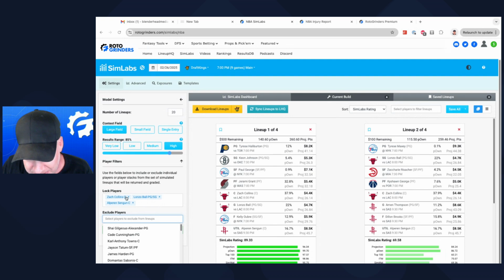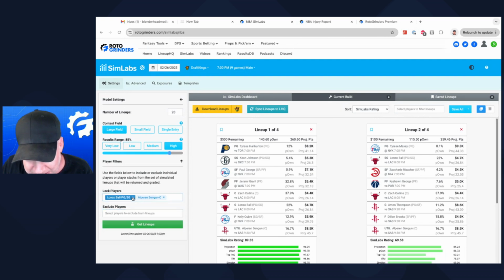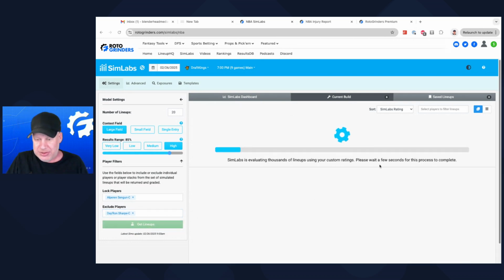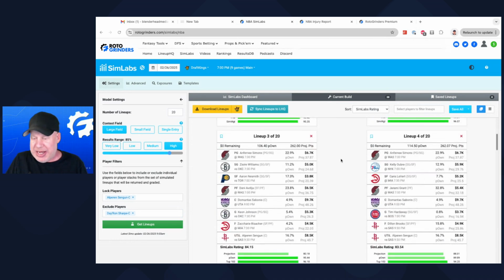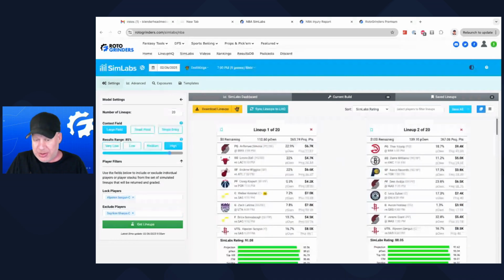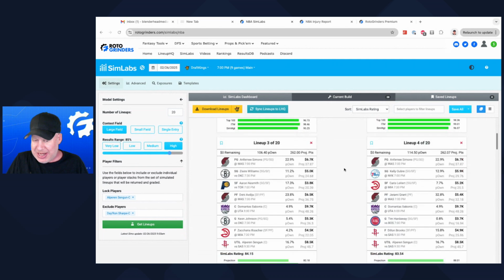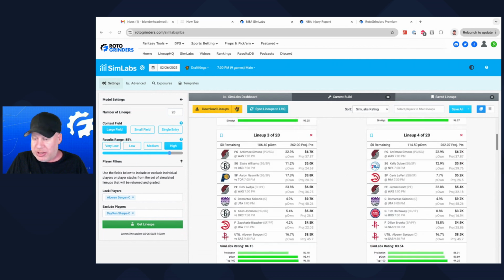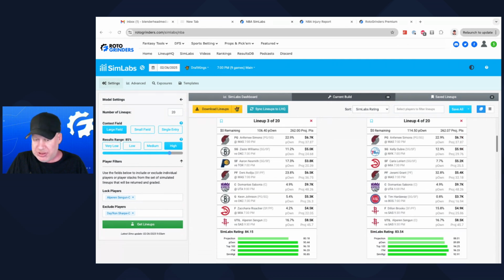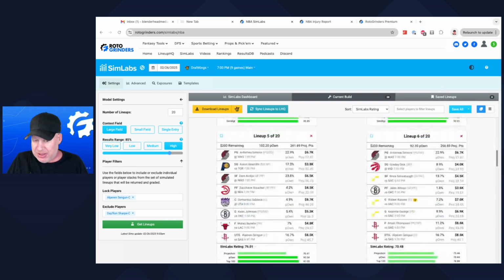So maybe how about we just play Alperen Sengun lineups that don't have Sharp in them. What do these look like? These may look a little bit better. Okay, 91, 88. Okay, there are plenty of them. So we got Sengun and Kessler. Obviously, he's questionable. Zubac, Sengun. So we're not even playing Collins in these lineups at all. So you're fading both of them, Sharp and Collins. And in these you play Sabonis at center instead, or Kessler if he plays.